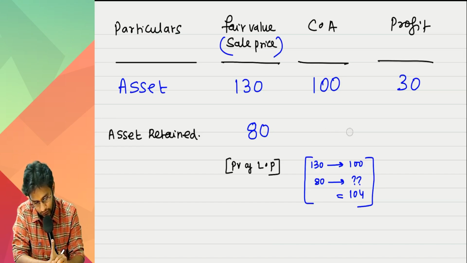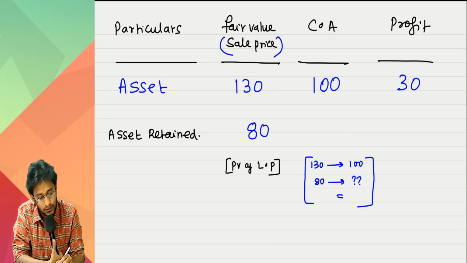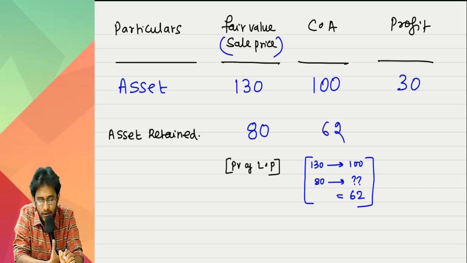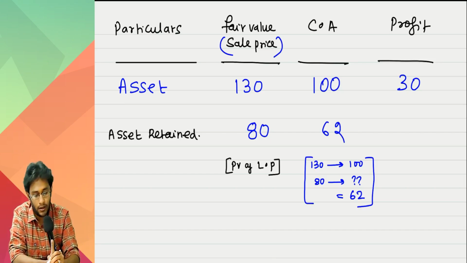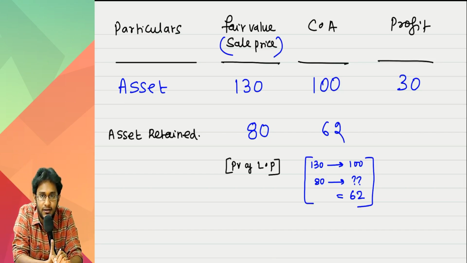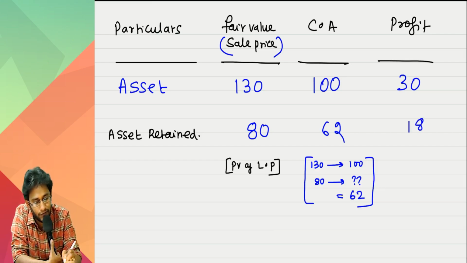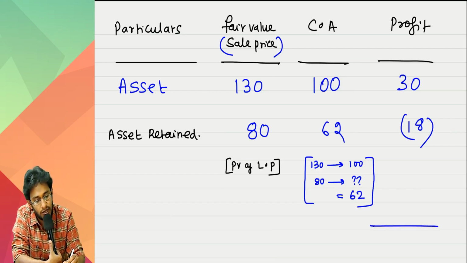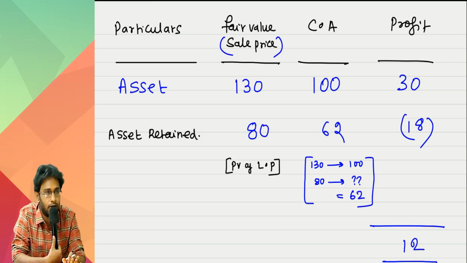Hey, how did you get 104? You should get less than 61.62. I am making 62. What this means is, the asset you have retained at 62, its fair value is coming as 80. So, 18 rupees profit is there, no? That 18 rupees profit is a profit on the asset which is still there with you. This cannot be recognized. So how much can I recognize now? 12 rupees you can recognize.